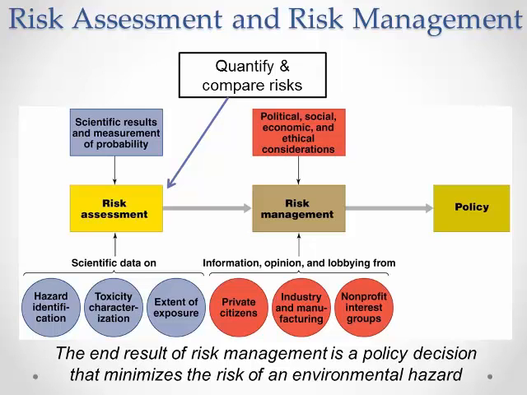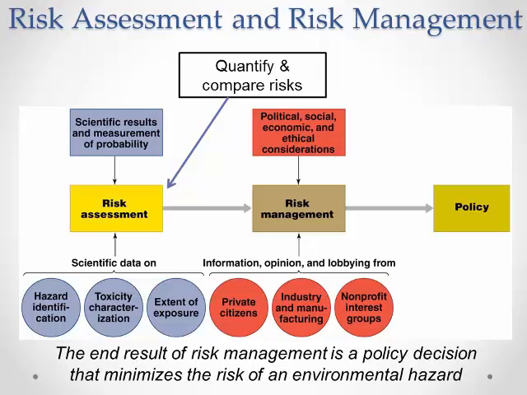Risk assessment has two steps. 1. Hazard identification and toxicity characterization, which is the scientific study of the chemical. Scientists would ask questions such as, does the substance have toxic effects? And, how do effects vary by exposure? This information comes from dose-response curves. 2. Assessing an individual or population's exposure to the substance or the extent of exposure. This process considers things such as frequency of exposure, concentration of exposure, and duration of exposure.